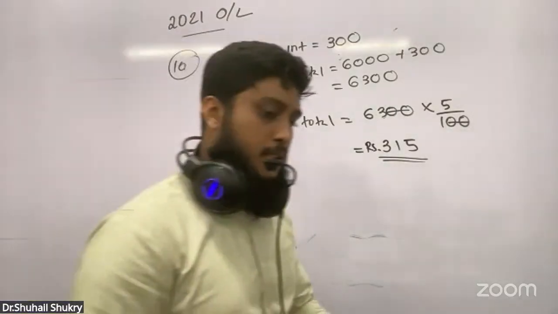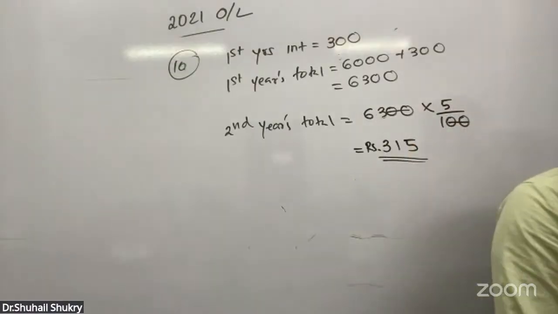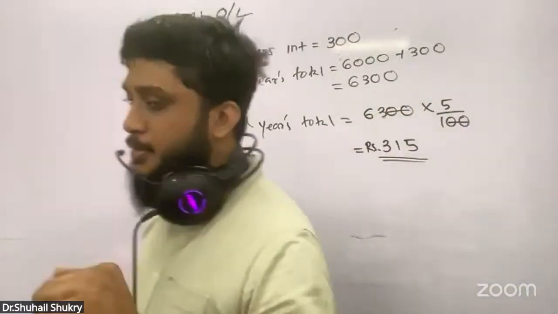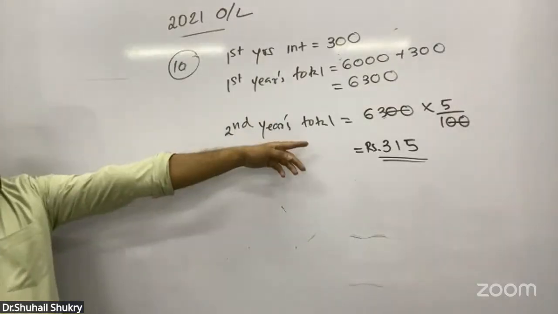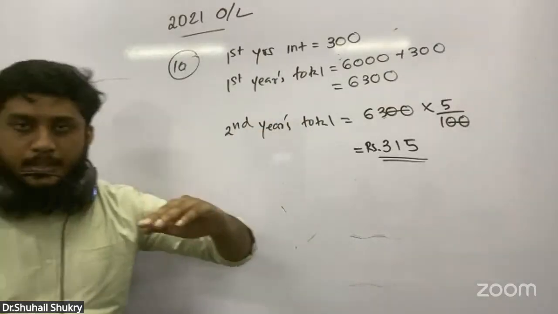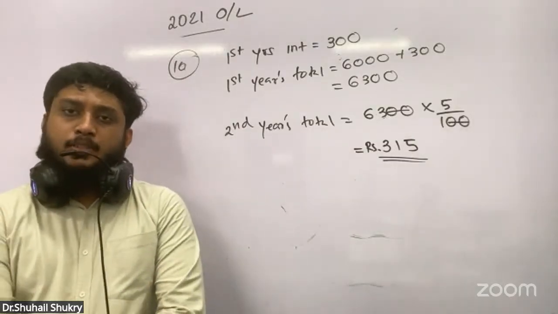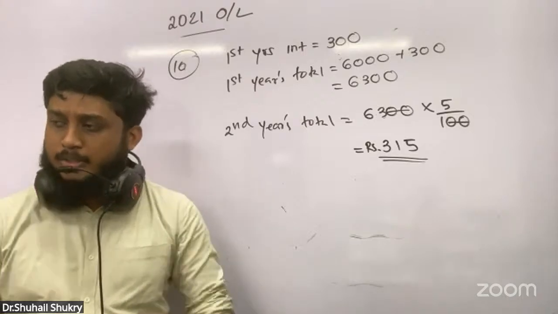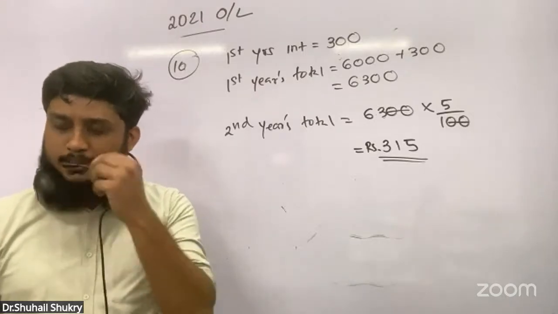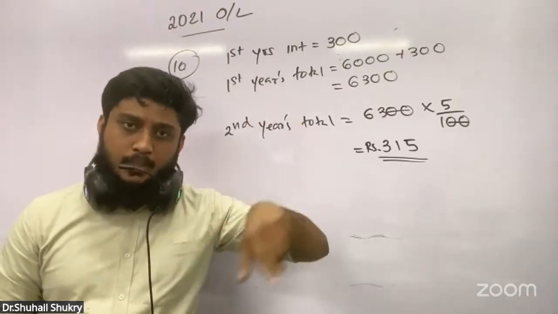Nothing else. If someone directly does 6,300 into 5%, that is enough. For understanding purposes, I wrote these statements. A person directly writing 6,300 into 5% gets full marks. What is compound interest? They add interest every year to the total capital they have.